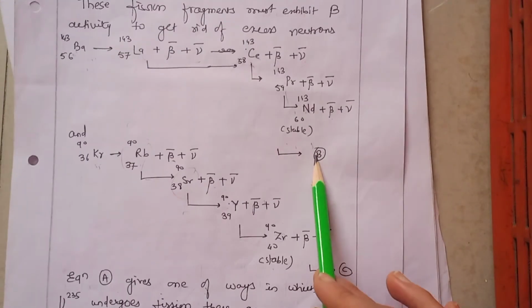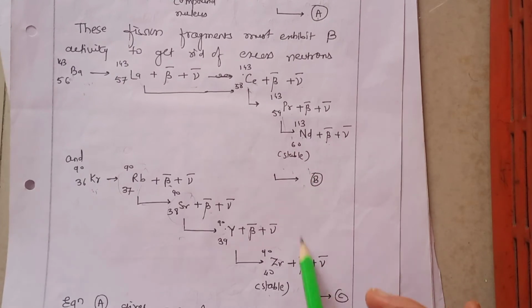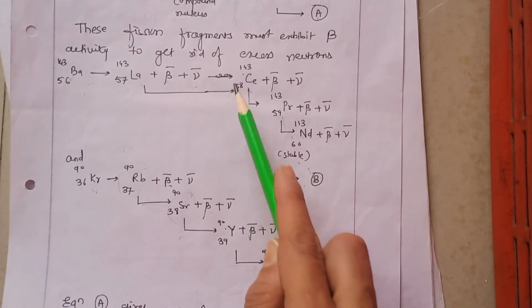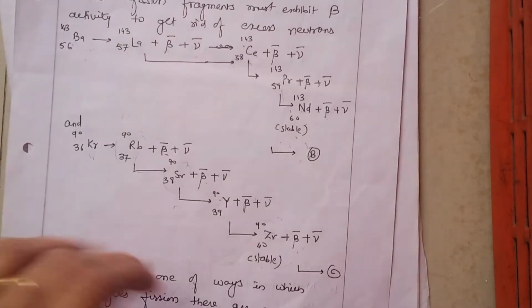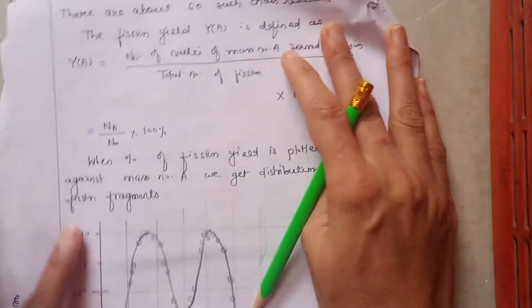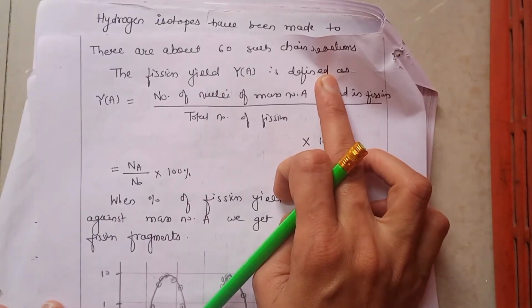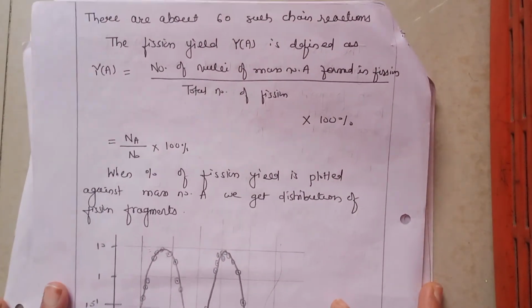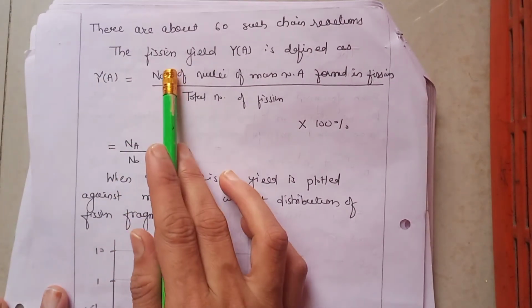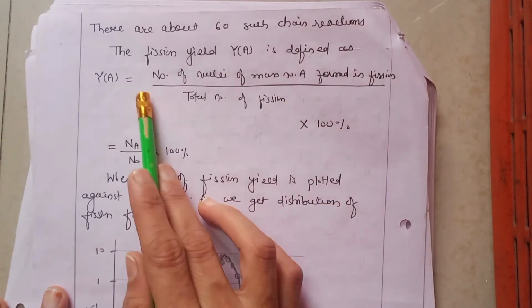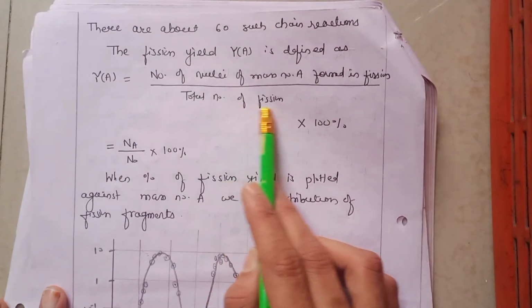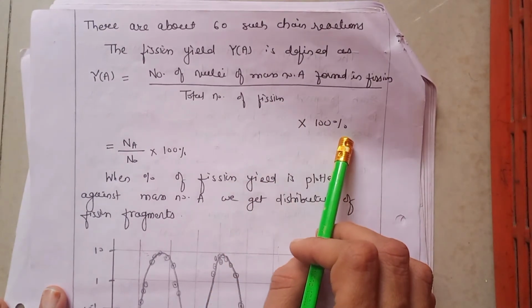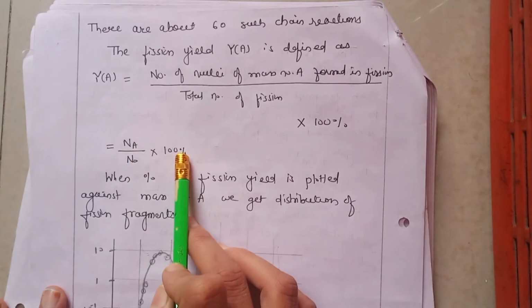In equations B and C we got this chain of reactions, and this chain is also not fixed. There are a number of ways in which these fission fragments can form stable nuclei. There are about 60 such different types of chain reactions, and we have seen one of them. The fission yield we can define as Y of A. It is the number of nuclei of mass number A found in fission upon the total number of fissions, multiplied by 100%. That is Na upon N0 into 100%.